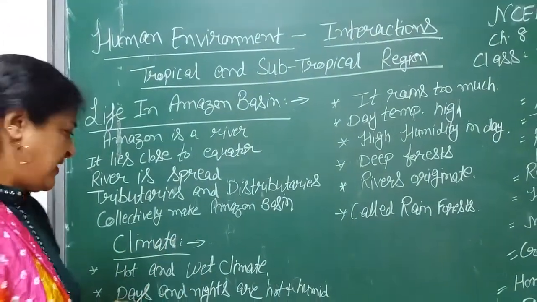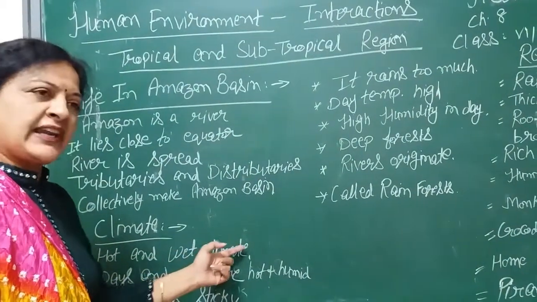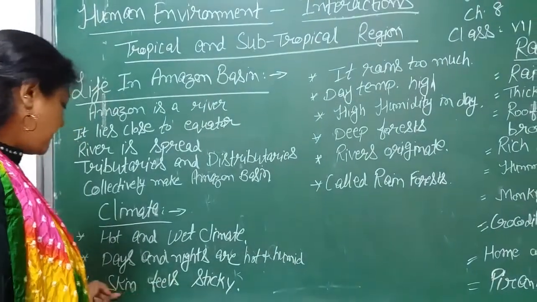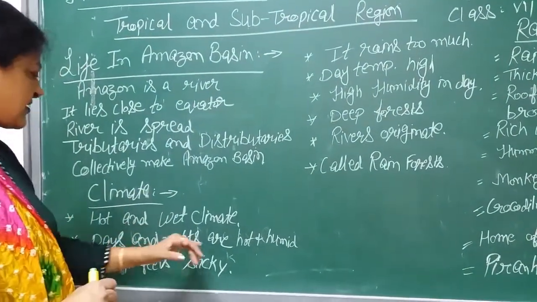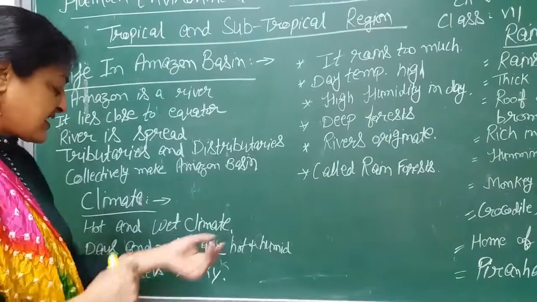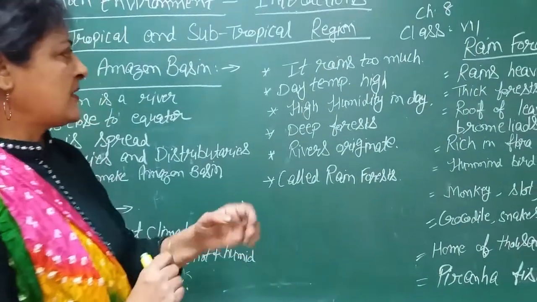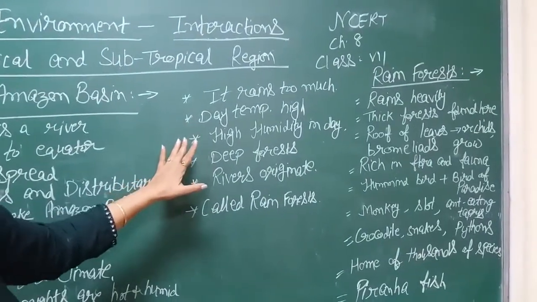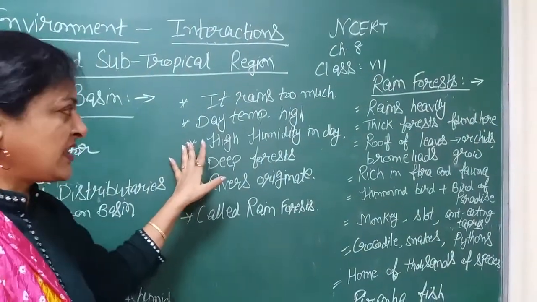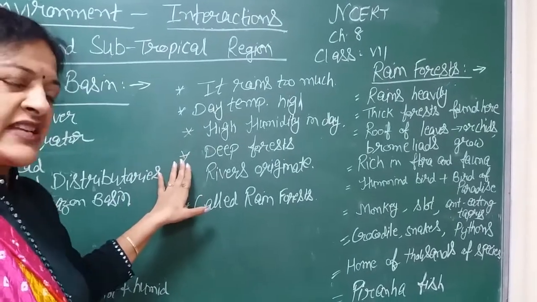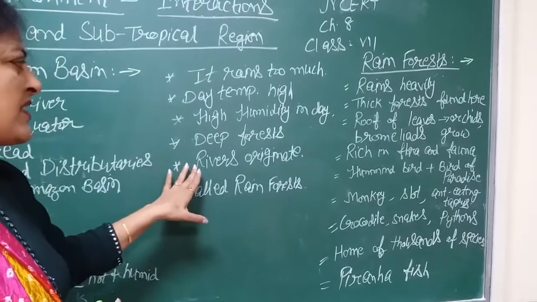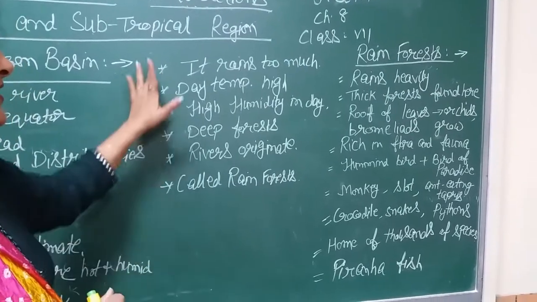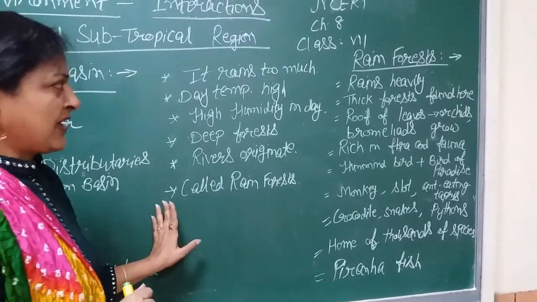Now we come to climate. The climate found here is hot and wet. Days and nights are hot and humid. When the climate is humid, the skin feels sticky. It rains too much. Day temperature is high, and in daytime high humidity is there. Deep forests are found in this region. So many rivers originate here, and due to too much rainfall, this area is called rainforest.